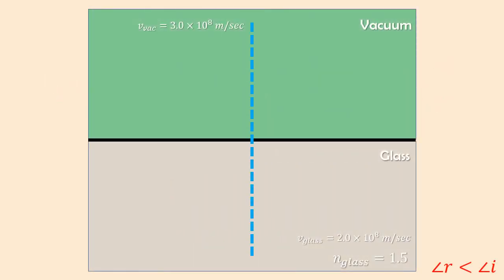Since the speed of light is also decreasing when it enters from vacuum to glass, the angle of refraction of light in glass will also bend towards the normal. Hence the angle of refraction will be lesser than the angle of incidence also in this case.